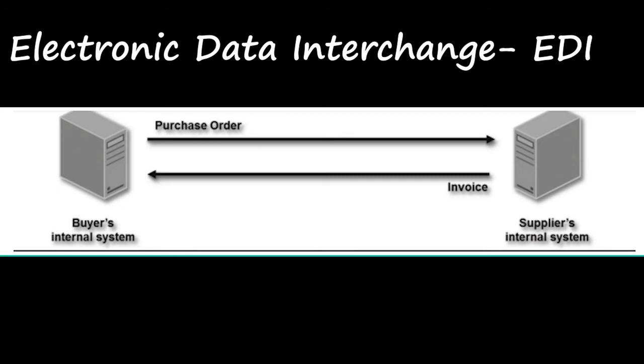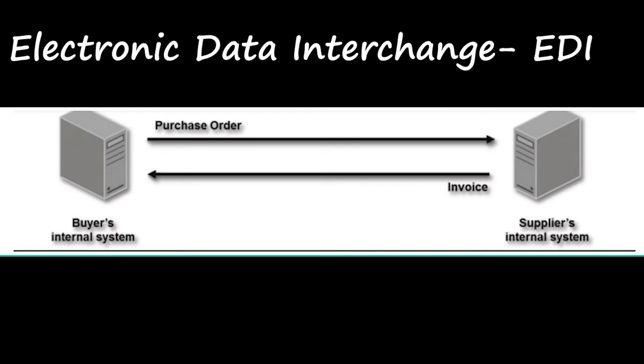In electronic data interchange, first they did it online, right? From the seller to buyer, or from one organization to another organization, they are doing it electronically. That is, they are doing it through the internet, so it won't take much time. It doesn't need paperwork. We just send it from one end and they receive it at the other end at the same time, right?